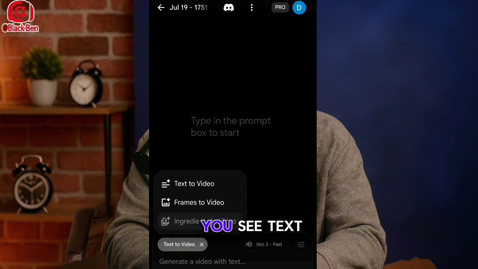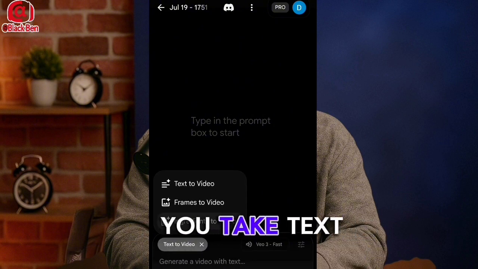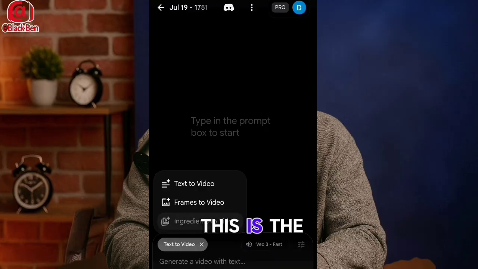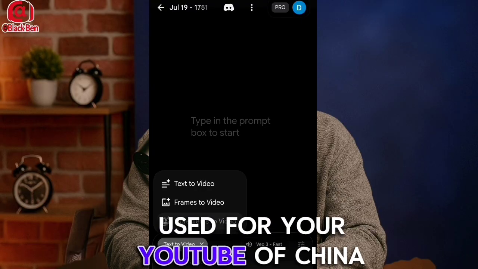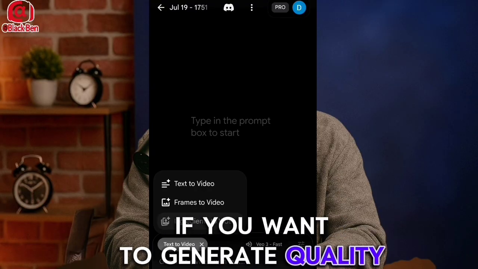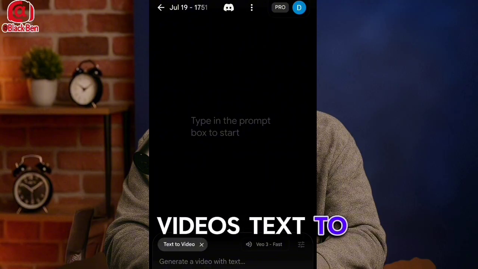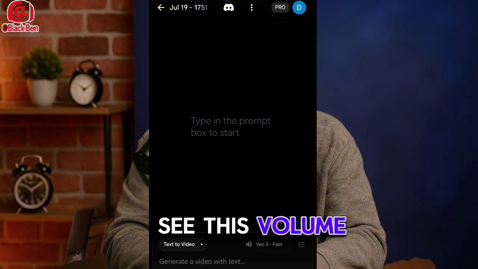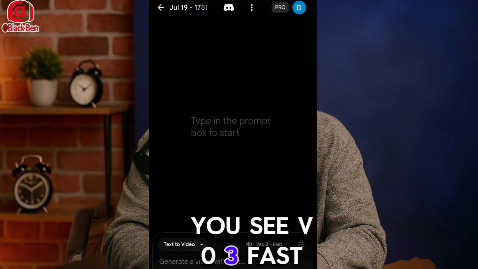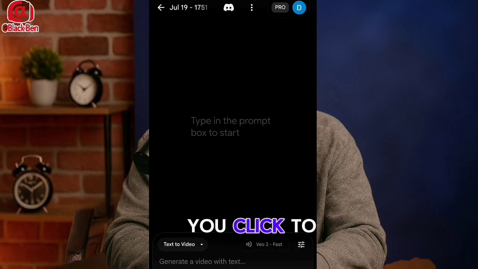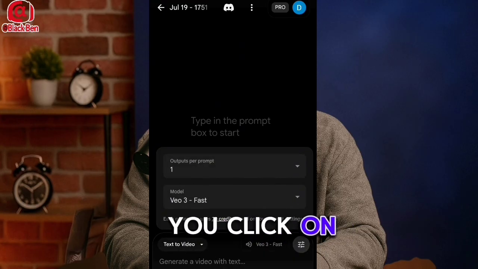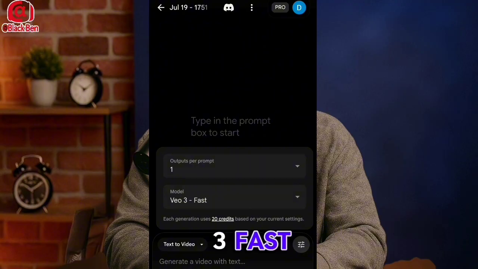You come to this setting where you see text to video. You take text to video. This is the best one to use for your YouTube channel if you want to generate quality videos. Text to video. Then you come here where you see this volume button, you see VO3 fast. You click there, you click to the settings, you click on the VO3 fast.